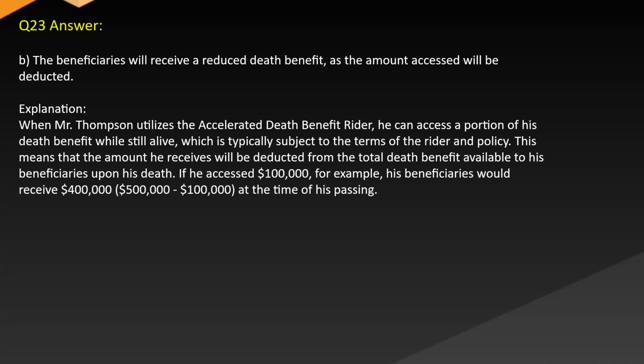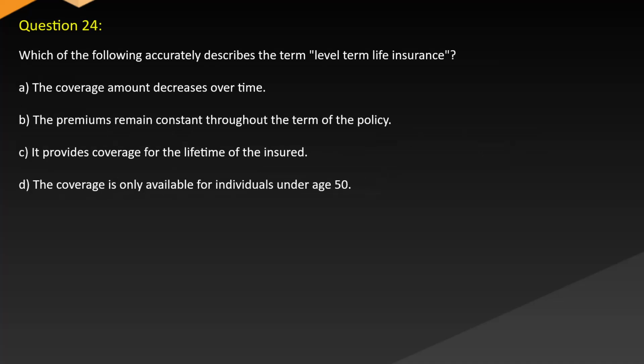Explanation. When Mr. Thompson utilizes the accelerated death benefit rider, he can access a portion of his death benefit while still alive, which is typically subject to the terms of the rider and policy. This means that the amount he receives will be deducted from the total death benefit available to his beneficiaries upon his death. If he accessed $100,000, for example, his beneficiaries would receive $400,000 at the time of his passing.